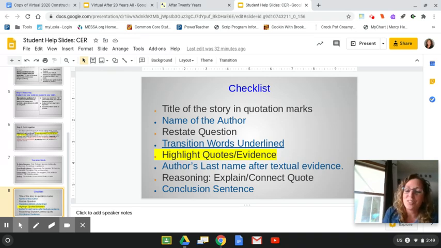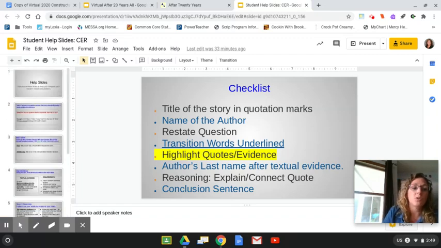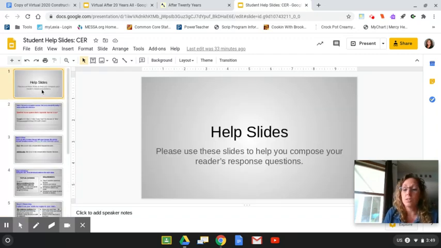Make sure when you answer, you restate the question. Underline those transition words and highlight that evidence. Make sure your author's last name is after your textual evidence, and make sure you're explaining your quotes. And finally, add in a conclusion. Again, this will show you exactly what you need to use. So using those help slides, you can work at your own pace. And of course, you can always put on your headphones and rewatch this video.